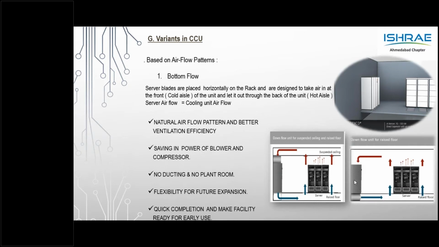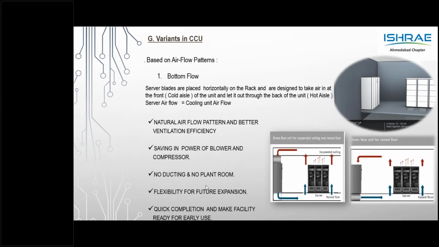A false floor would attract cost, and of course, if you're laying cables, you can go for a minimal false floor. But if there are sites without a false floor, there is a frontal throw option where the unit can be directly placed on the slab. But it is very important to note that the unit placement with the cold aisle and hot aisle should be done properly, or there can be an air loss issue or even a short cycling issue.